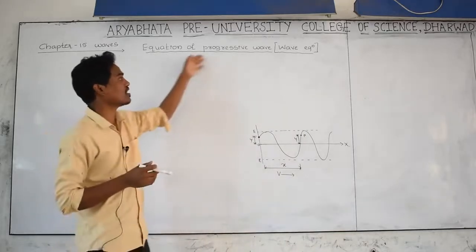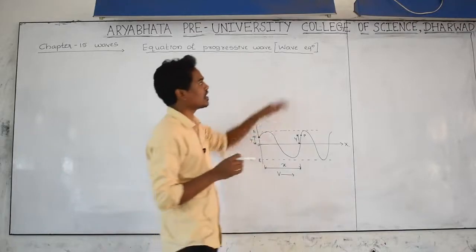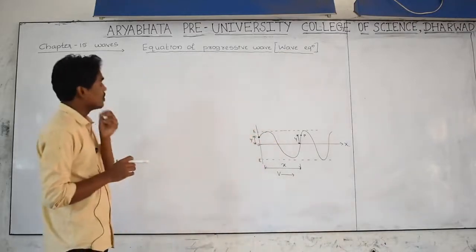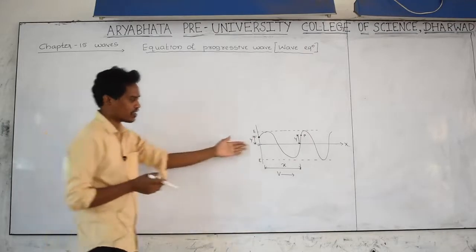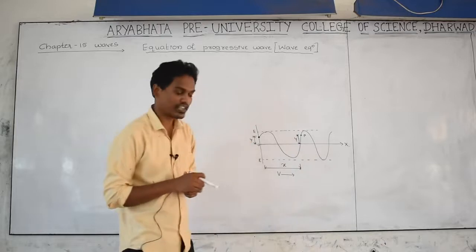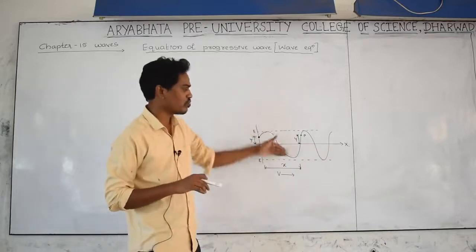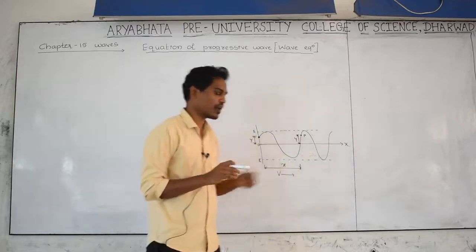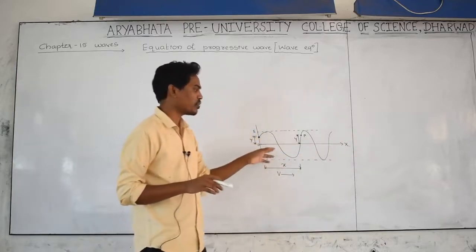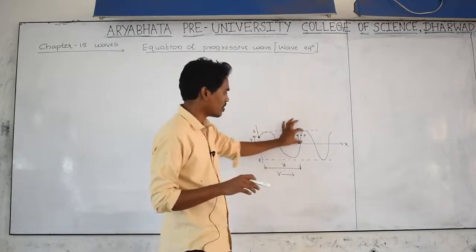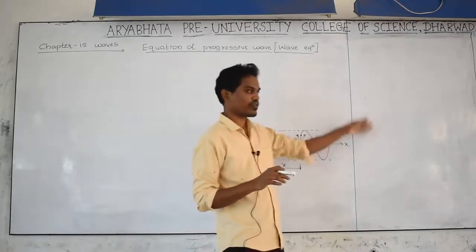Now there is an equation for the wave. That equation we are going to call a wave equation, and there is a derivation. Let us take an example of a progressive wave. What is a progressive wave? The wave moves in the same direction and does not come back. At every point its velocity is the same, the amplitude is the same, and this wave is called a progressive wave or a travelling wave.